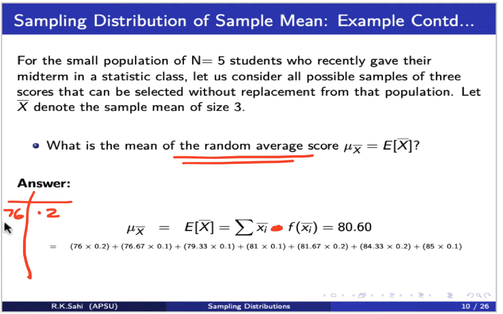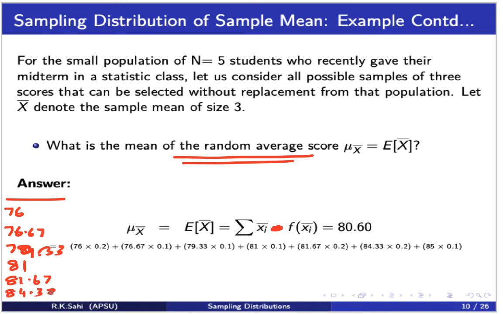Then we had 76.67. Let me take a nicer space here. So we had 76, 76.67, 79.33, then 81, then 81.67, then 84.33, and then 85. These were the various values of the sample mean.